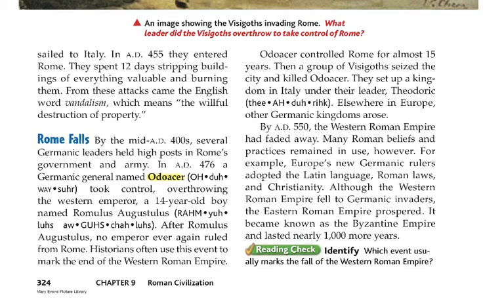Many Roman beliefs and practices remained in use, however. For example, Europe's new Germanic rulers adopted the Latin language, Roman laws, and Christianity. Although the Western Roman Empire fell to Germanic invaders, the Eastern Roman Empire prospered. It became known as the Byzantine Empire and lasted nearly 1,000 more years.